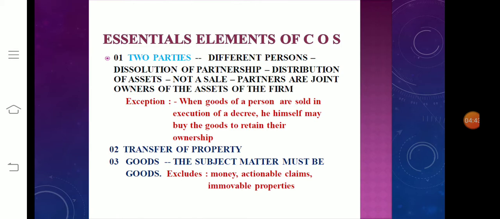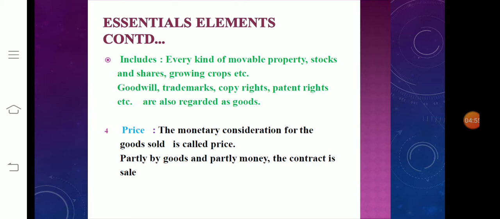It excludes money, actionable claims and immovable properties. Immovable properties means fixed assets. It includes every kind of movable property. Movable properties means intangible assets. For example, stocks and shares, growing crops, etc. Goodwill, trademarks, copyrights, patent rights, etc. are also regarded as goods, examples of movable property. Movable property is otherwise known as intangible assets.